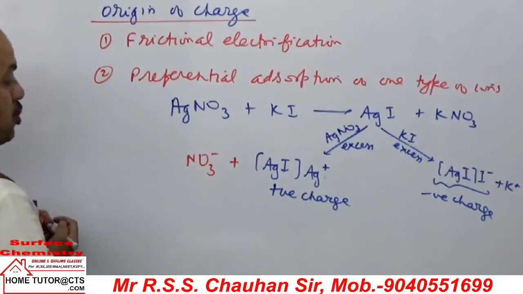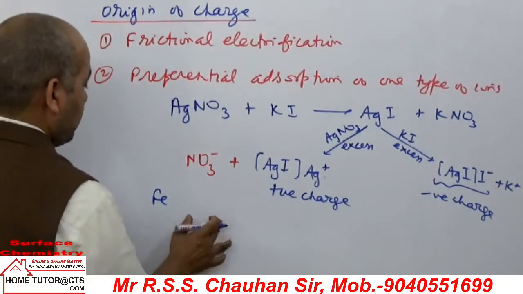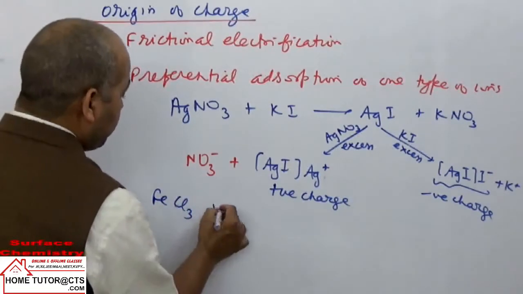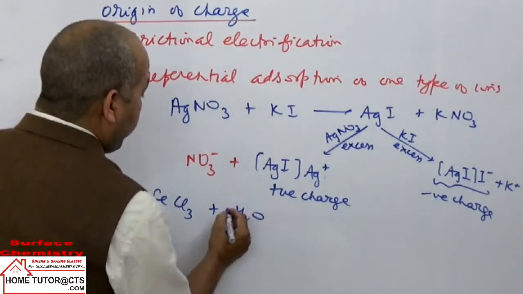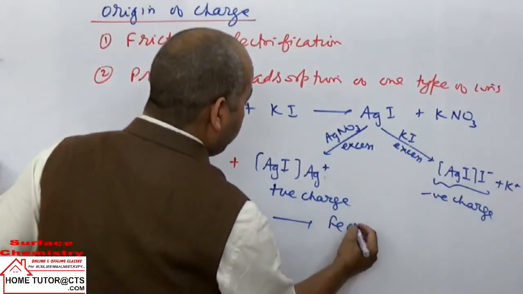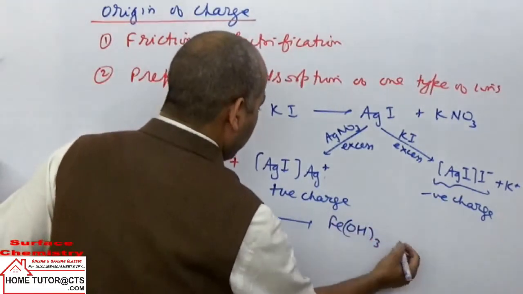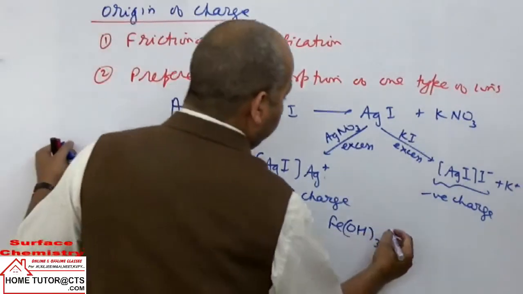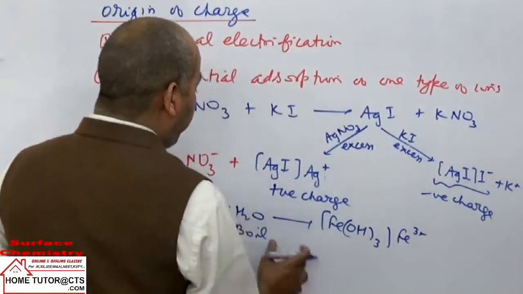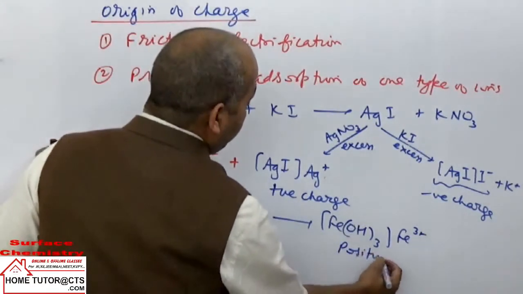Similarly, if I take preparation of sol of ferric hydroxide, if I take solution of FeCl3, ferric chloride, boiling with water, by reaction of hydrolysis this can give ferric hydroxide. And then they can adsorb some ferric ion extra. So in this case, the dispersed phase particles will adsorb ferric ions, and they will have positive charge.